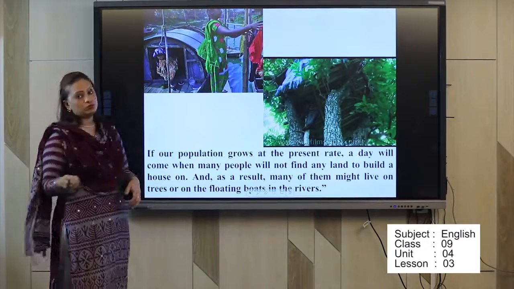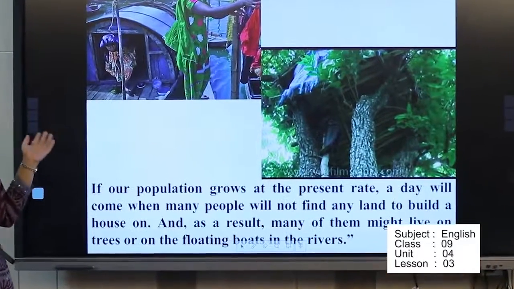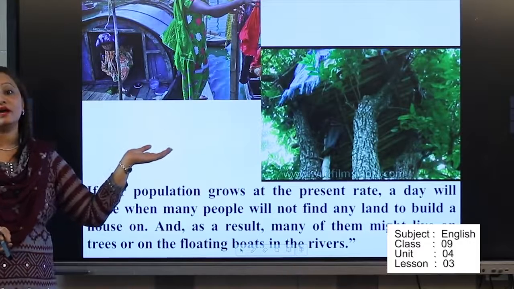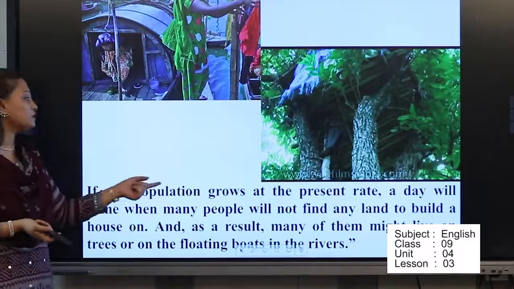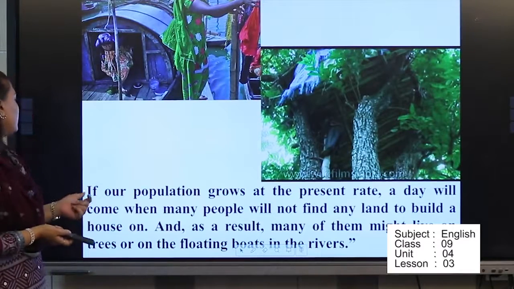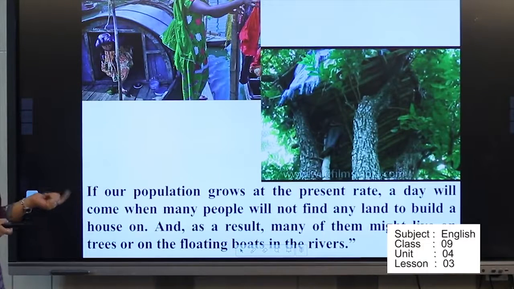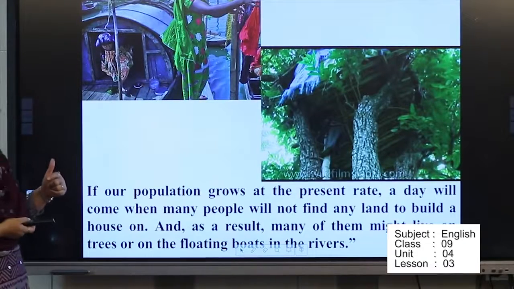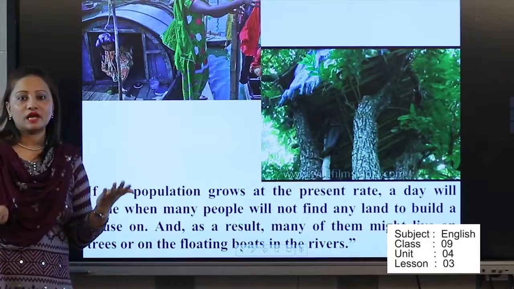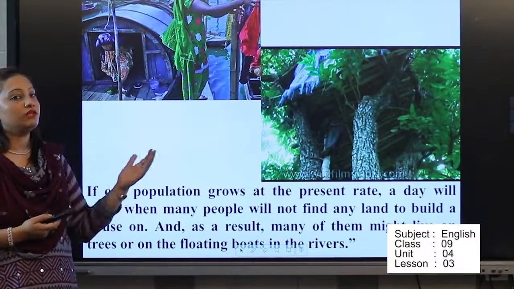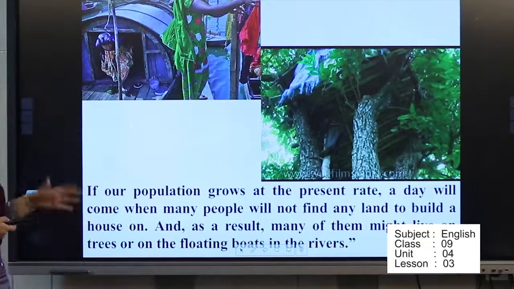So what will people do? People will live like this: some people are living on the boat and some people are living on the tree. One day will come, actually. If our population grows at the present rate, a day will come when many people will not find any land to build a house on, and as a result, many of them might live on trees or the floating boards in the river. When they can't find any place, where will people live? They will live on trees or in boats, okay, floating boats.